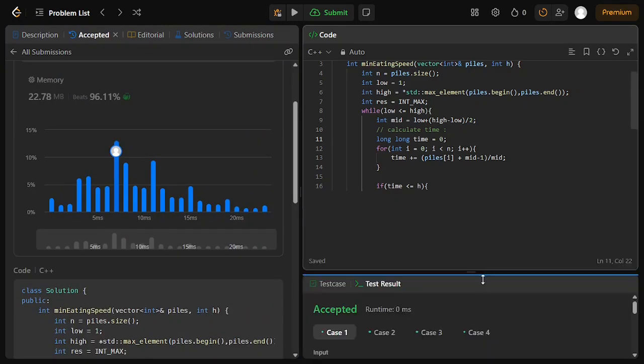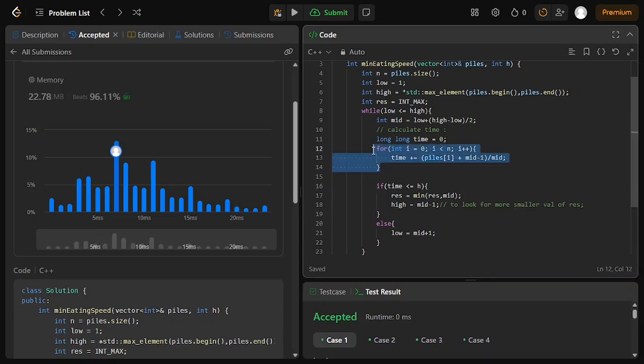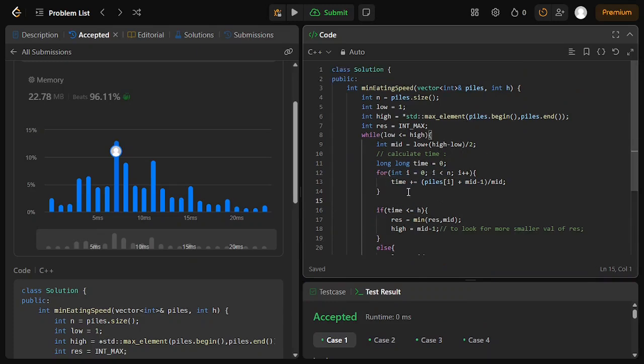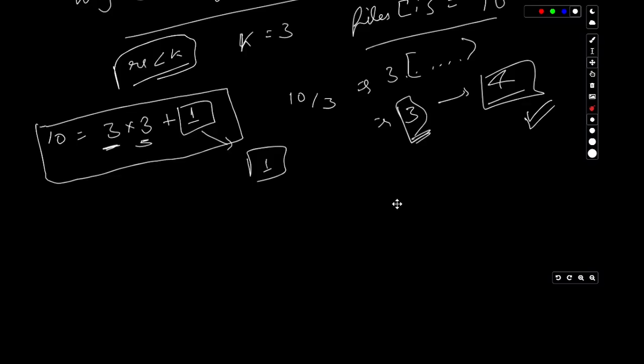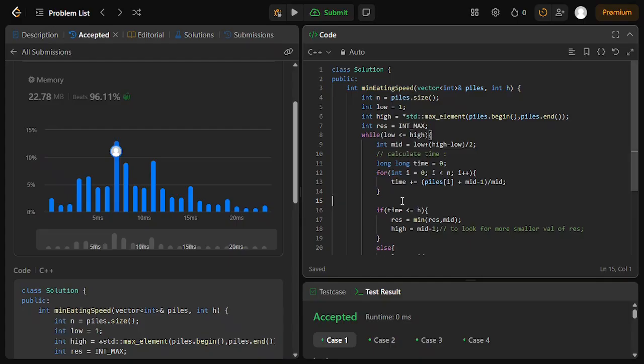And yes, so I was talking about this equation, right? We have already discussed this equation, a equals bq plus c.